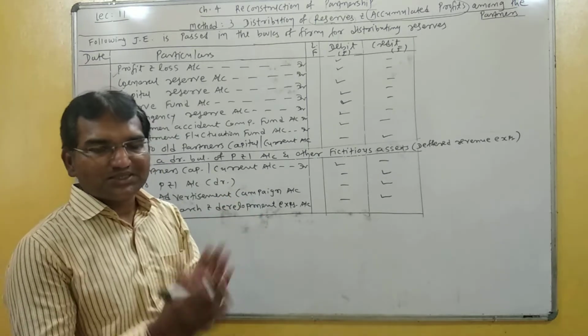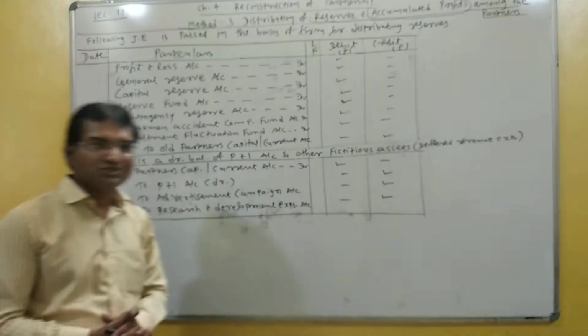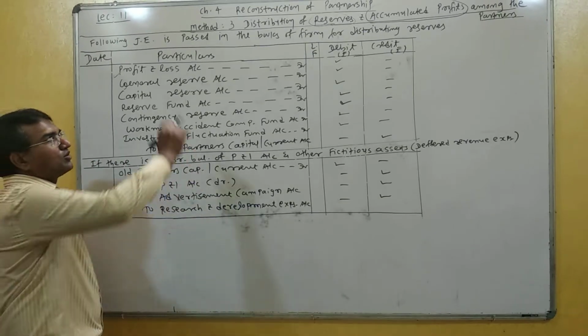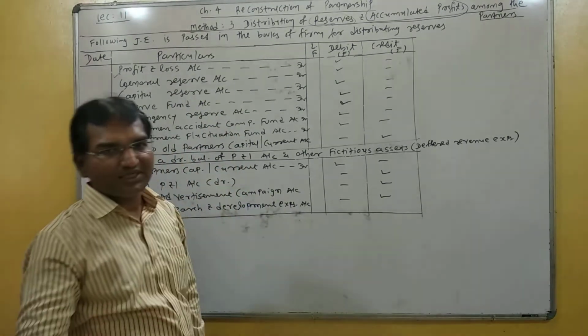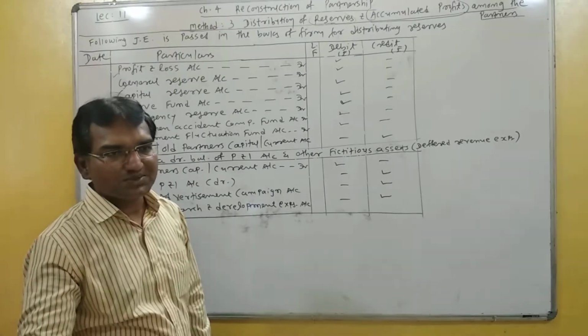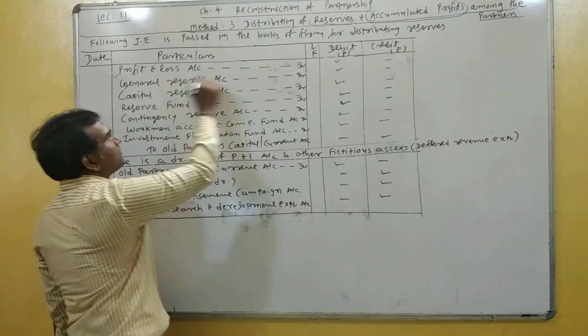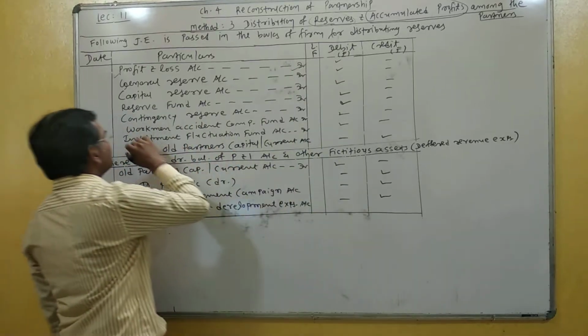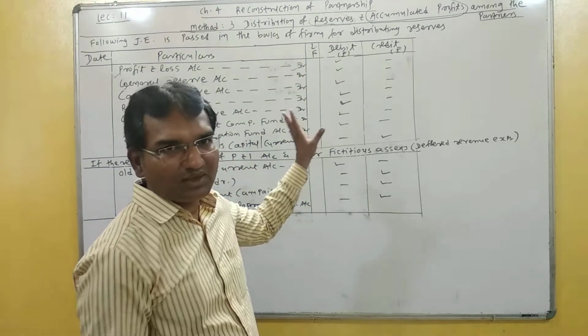So this is distributed between partners in their old profit sharing ratio. If you distribute or close the account, then it is debited. So the journal entry is profit and loss account debited to old partners' capital or current account.